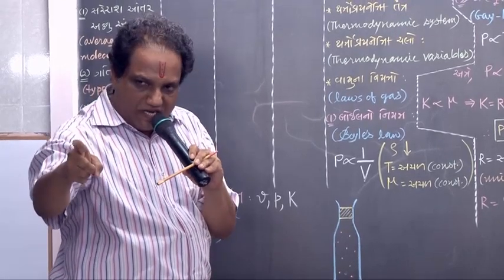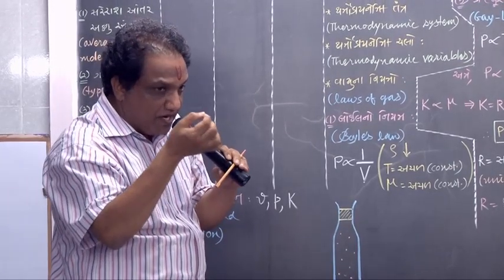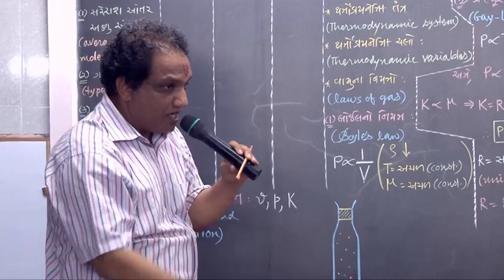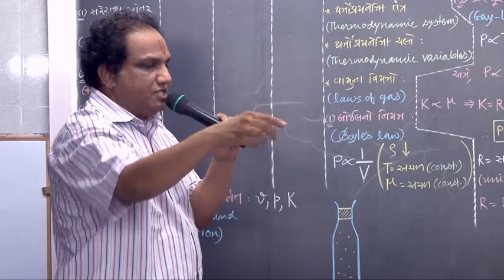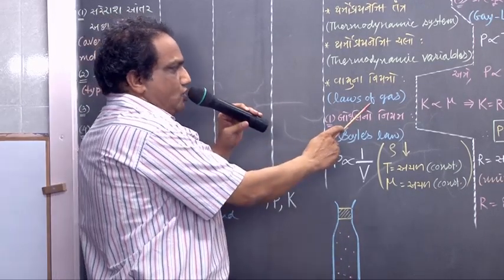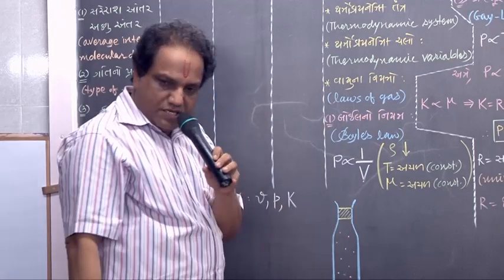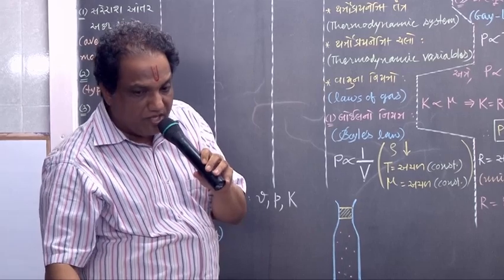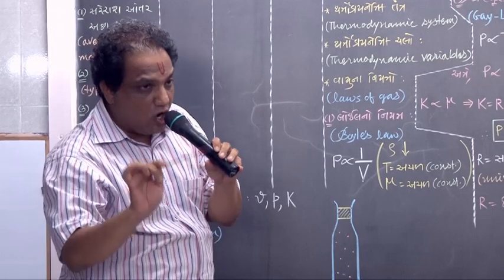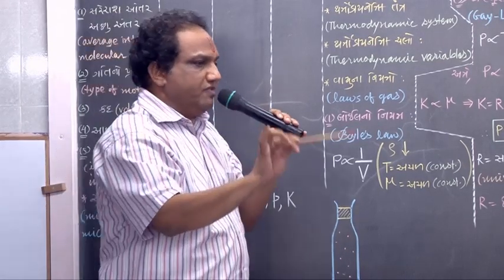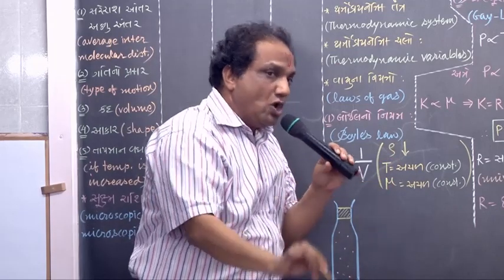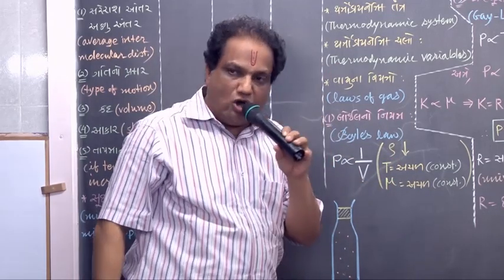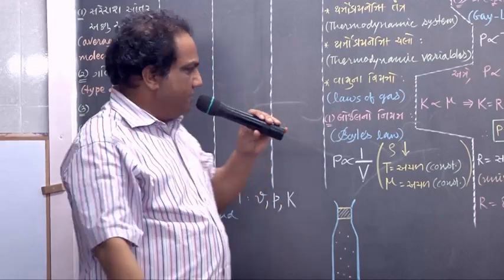Then we find practically that there are some definite relationships between thermodynamic state variables, and those relationships are known as laws of gas. Definite relationships existing between thermodynamic state variables of a system are called laws of gas, which are found to be obeyed practically only for low density. Let us see them one by one.